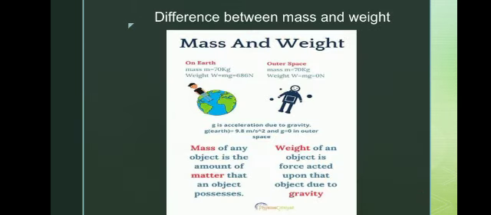So what is mass? Mass is the amount of matter. Okay, keep in mind it is the amount of matter that an object possesses. So actually, what is the amount contained in an object?